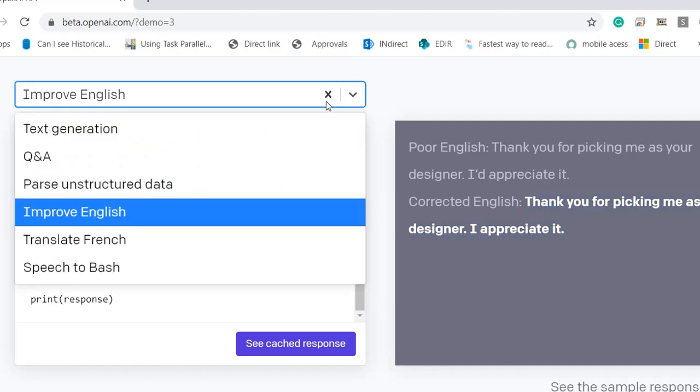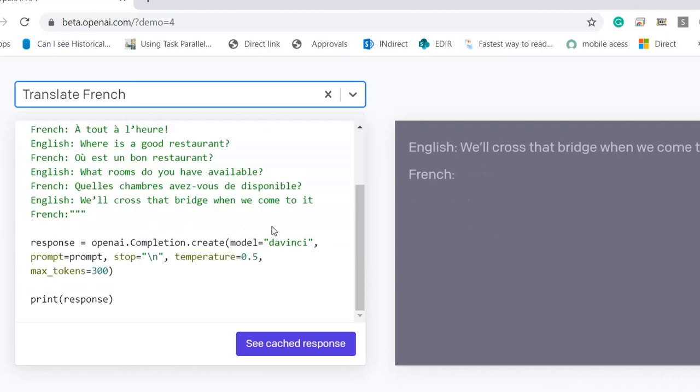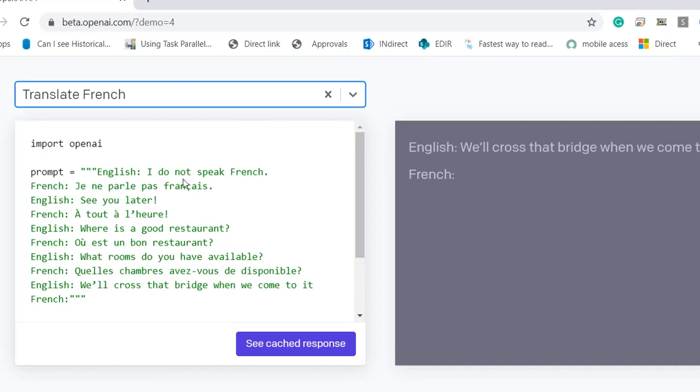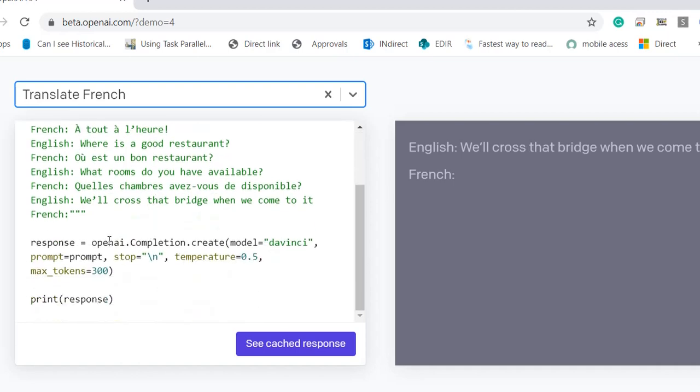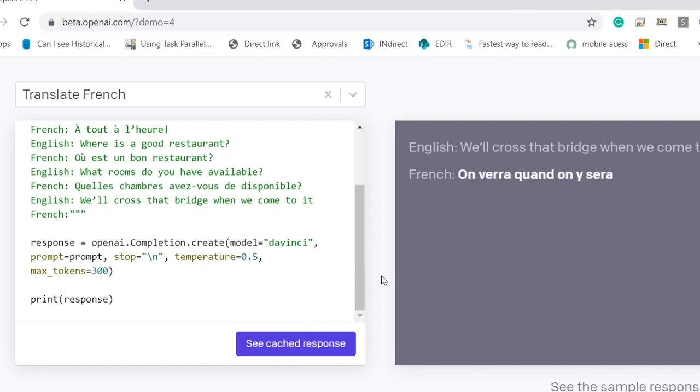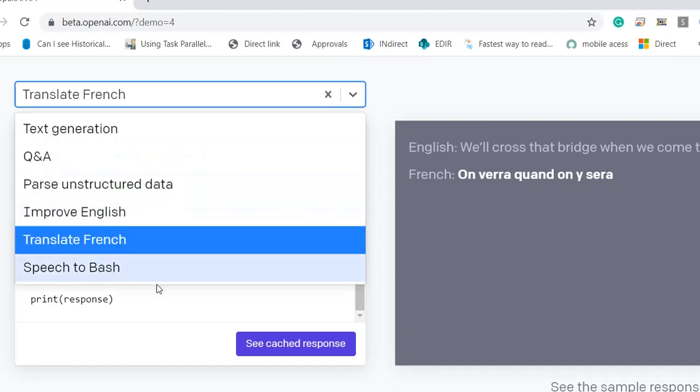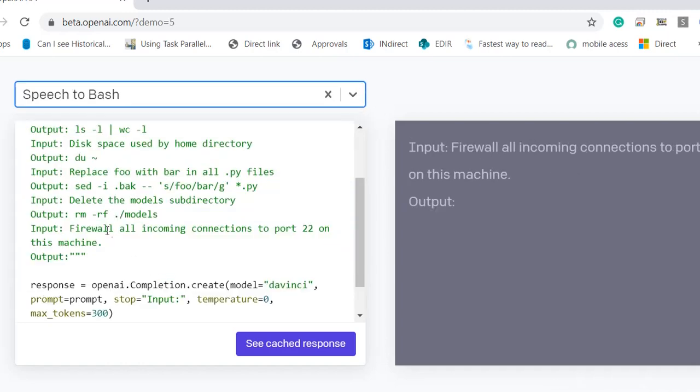Okay, super. And then translate to French. So again, they have given some English words and the French words, and English words and French words, and then they're going to feed this data to this model. Again, if you see, we type something in English, and then it's automatically converted to French. And speech to Bash, so this is something as a different model.